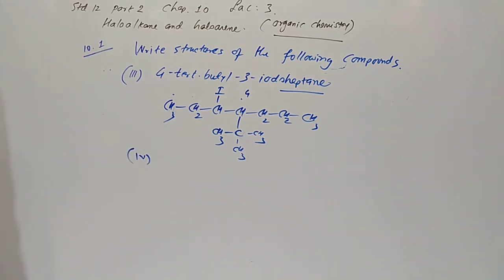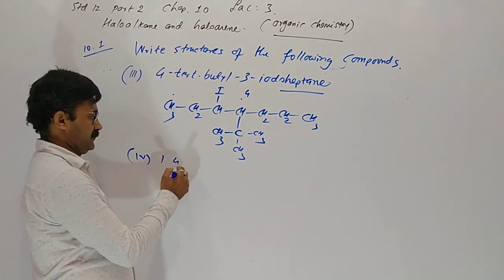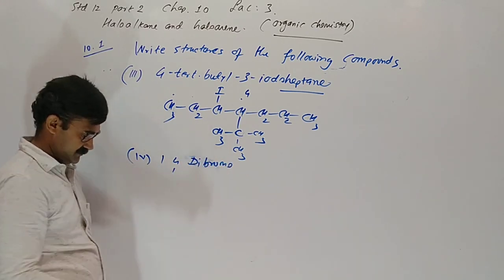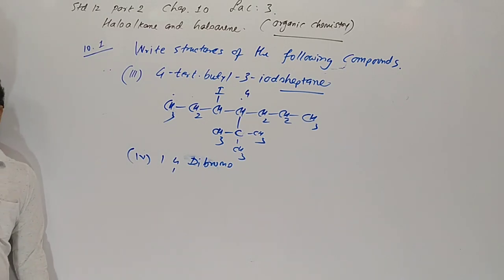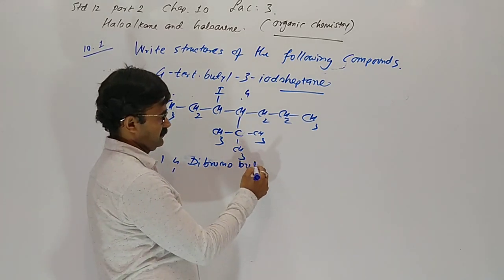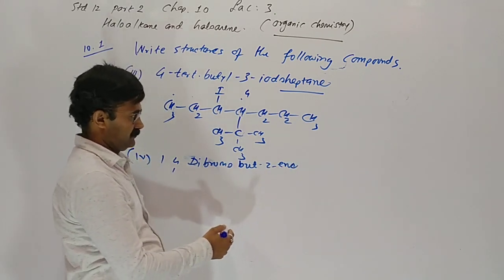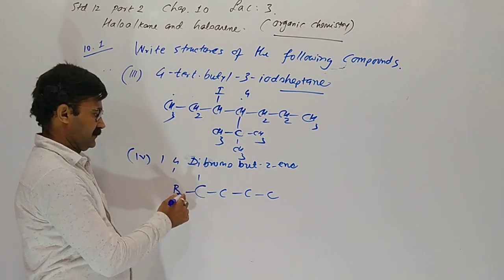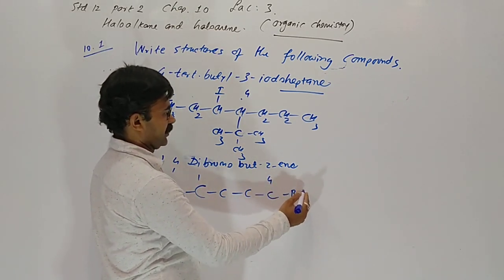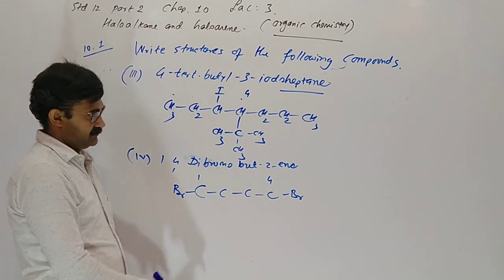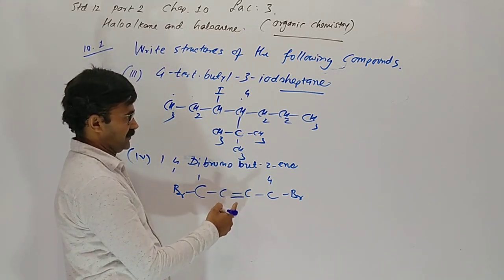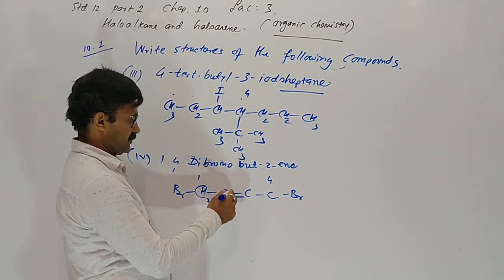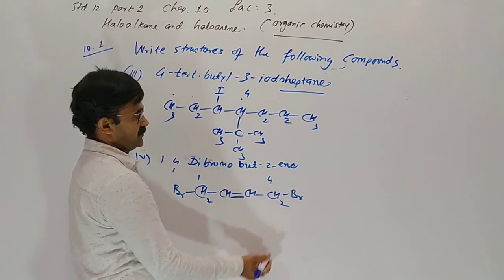Now what about the fourth one? 1,4-dibromo butene. Butene means the number of carbons is 4, on first carbon and on fourth there is bromine. And in butene on second position there is a double bond. So here is CH2, CH, CH, CH2 and Br.